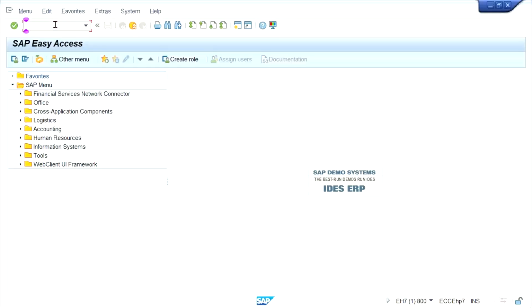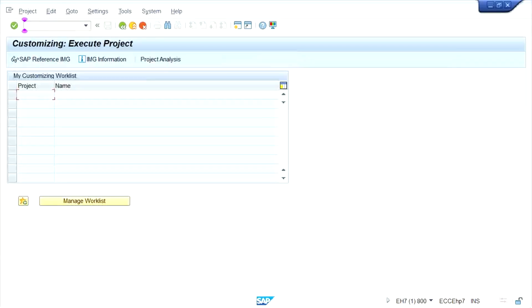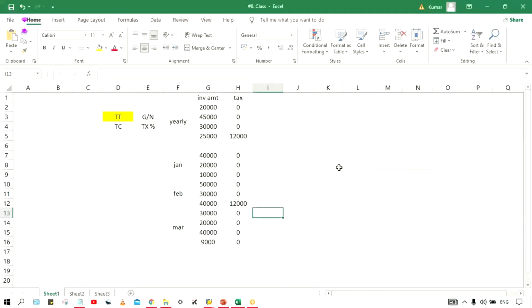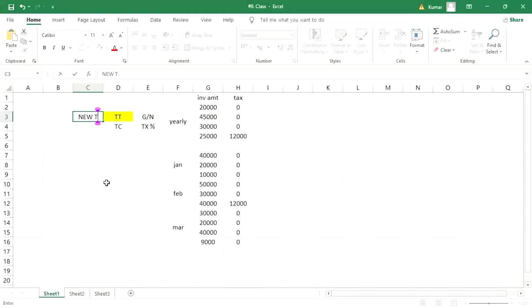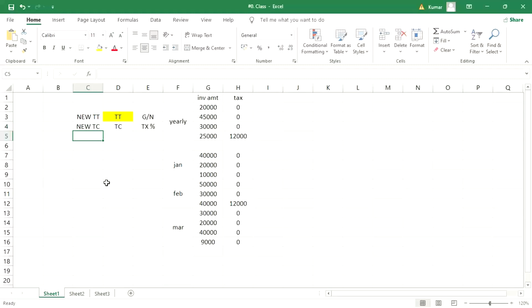Now here, okay, go to XPRO. First of all, what we have to do, guys. The first thing you have to keep in mind, if you have to perform this testing, is to always create a new tax type and a new tax code.